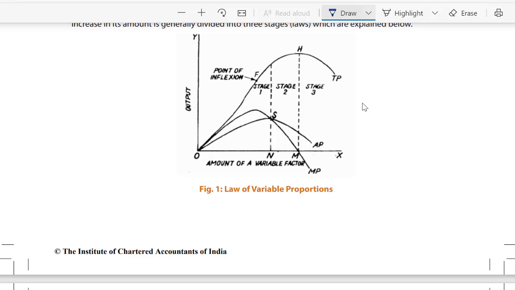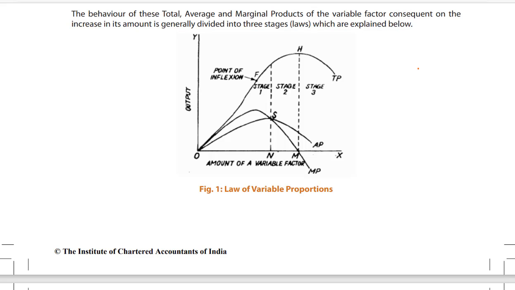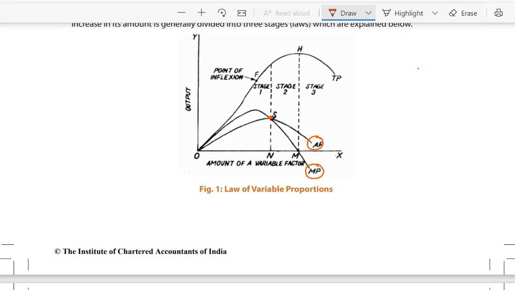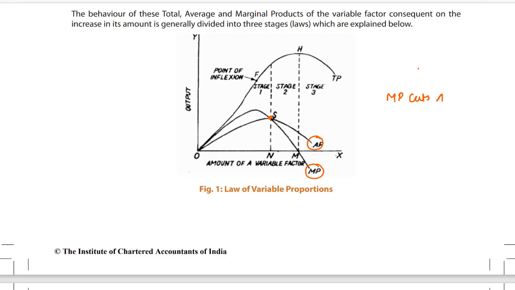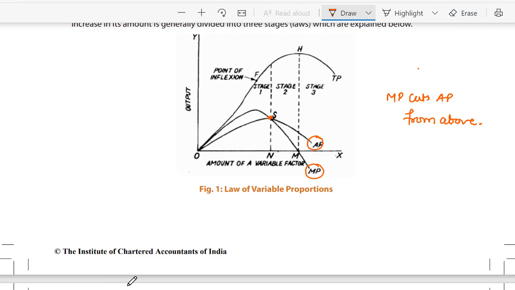This is the marginal product. So average product is at the maximum when MP equals AP and MP cuts AP from above. I believe you understood this.